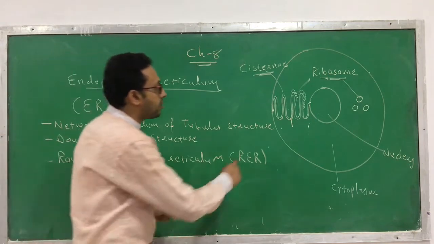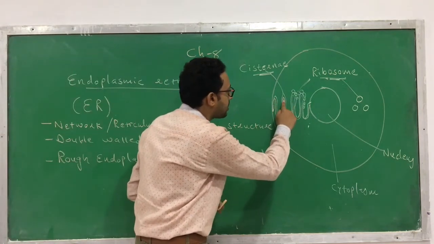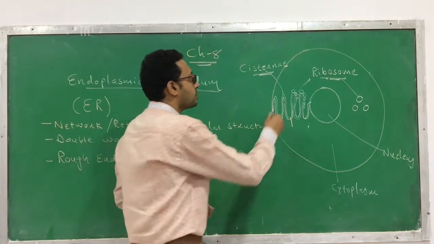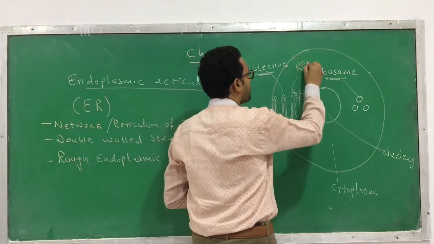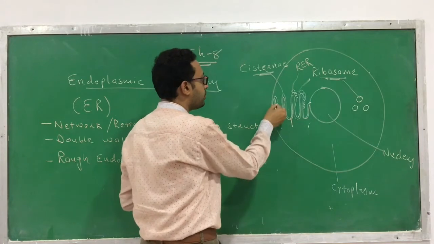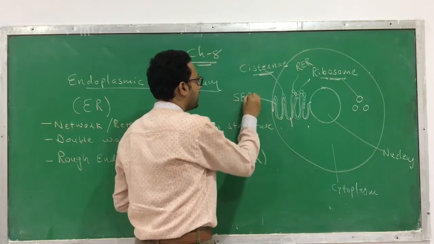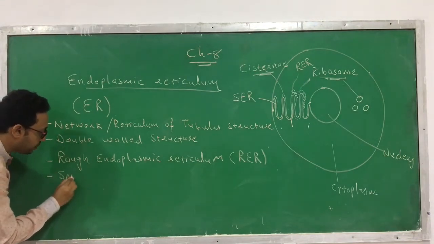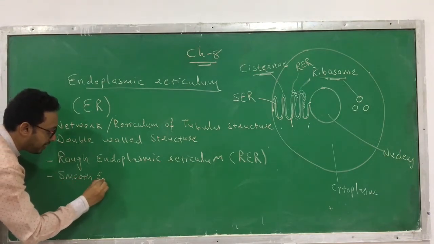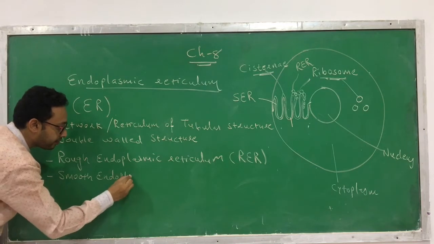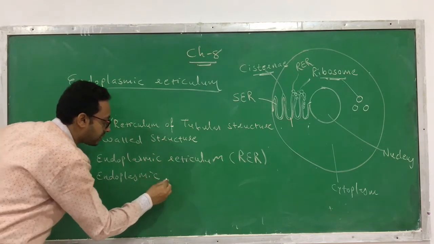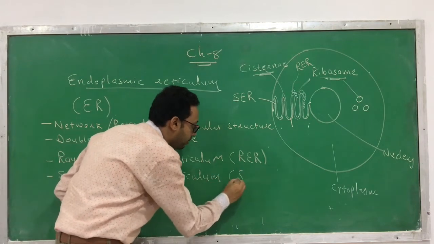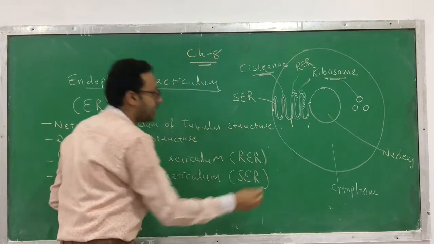But the other part of an endoplasmic reticulum like this, here the ribosomes are not attached. So that portion remains smooth, and that's why this is called SER. So you can say that smooth endoplasmic reticulum. Okay, it's called smooth endoplasmic reticulum, or it can also be called SER.